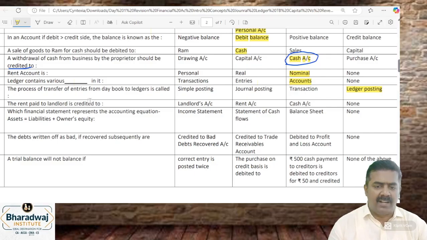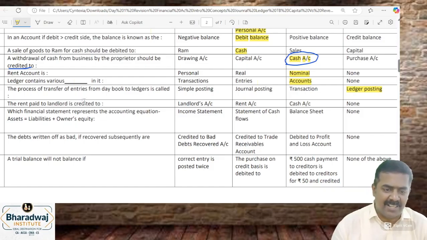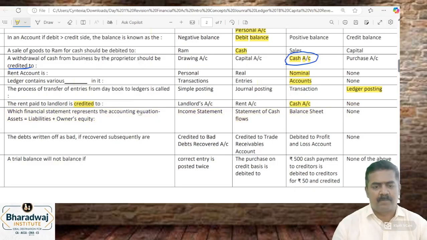Rent paid to landlord. What is journal entry? Rent pay பண்ண என்ன journal entry? Rent account debit to cash, should be credited to which account? Cash account. Assets is equal to liabilities plus owner's equity is nothing but balance sheet. Balance sheet concept.